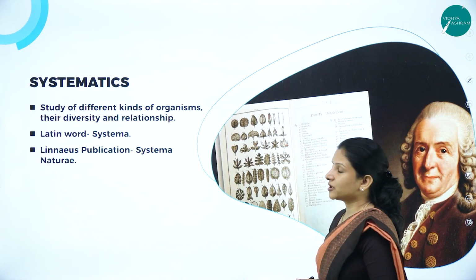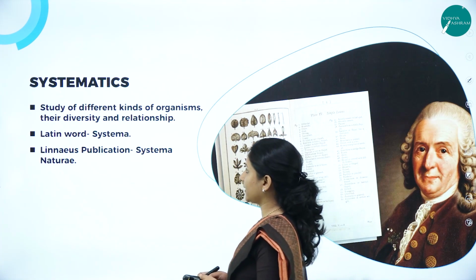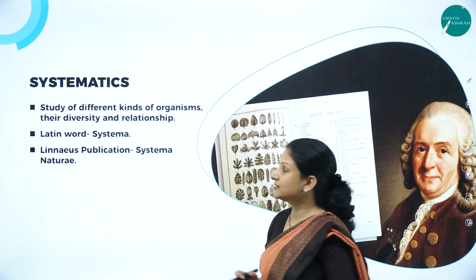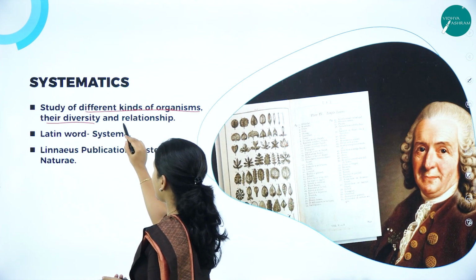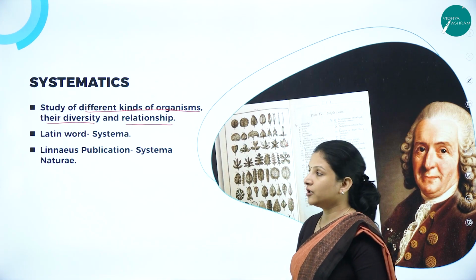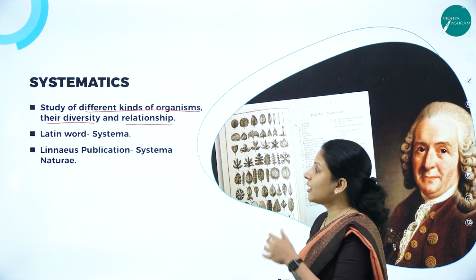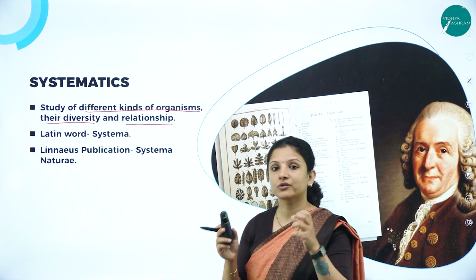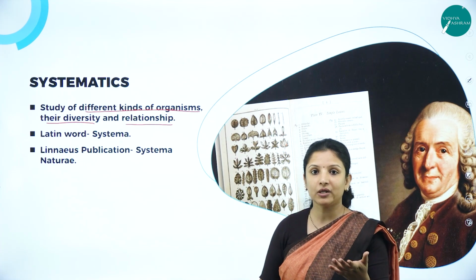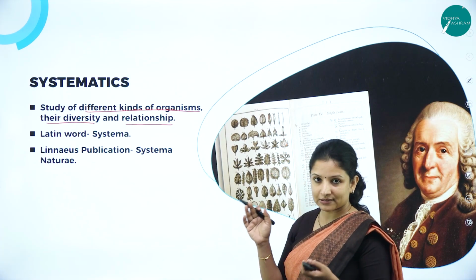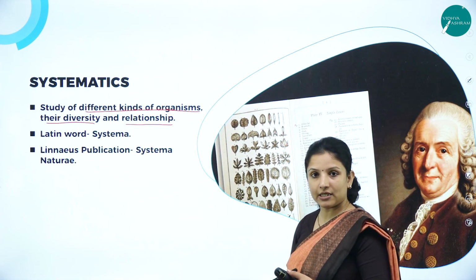So, let's study about a small topic under taxonomy which is called as systematics. So, what is systematics? Systematics is nothing but the study of different kinds of organisms, their diversity and the relationship between each other. So there are thousands to thousands of organisms that are present. You study about them. After studying about them, you get to know their diversity and you get to know what is their phylogenetic relationship between each other. So that is nothing but systematics. It is the study of different kinds of organisms, their diversity and relationship.